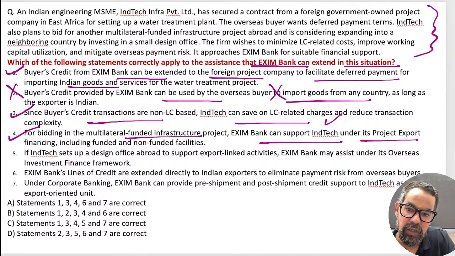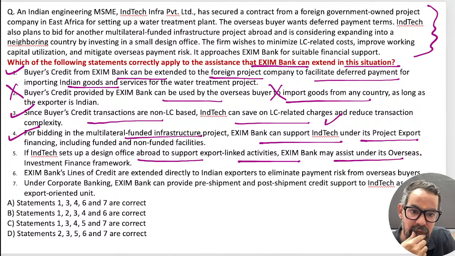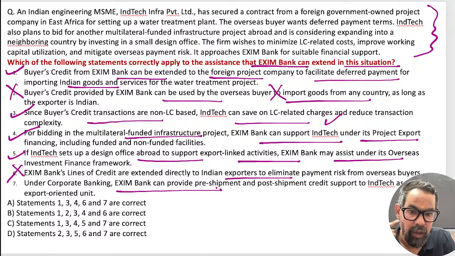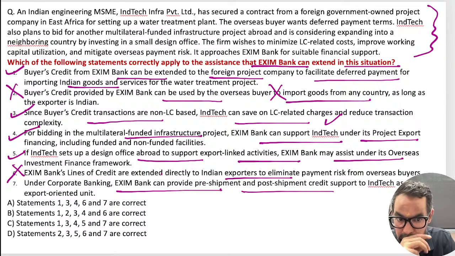The next one: if India Tech sets up a design office abroad to support export-linked activities, Exim may assist under overseas investment. This also should be correct. Exim Bank lines of credit are extended directly to Indian exporters. No, it is to the foreign governments. Under corporate banking, Exim can provide pre-shipment and post-shipment support to Tech India Finance. This is also true. So 1, 3, 4, 5, 7.